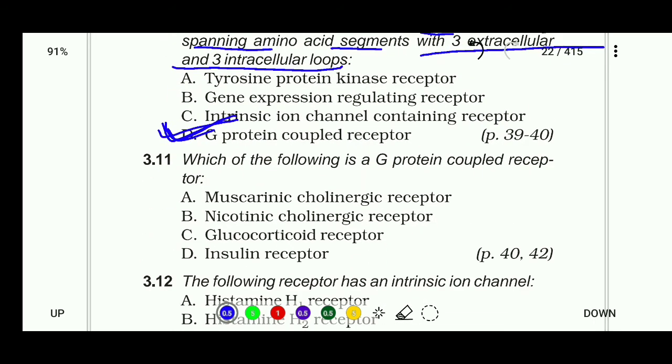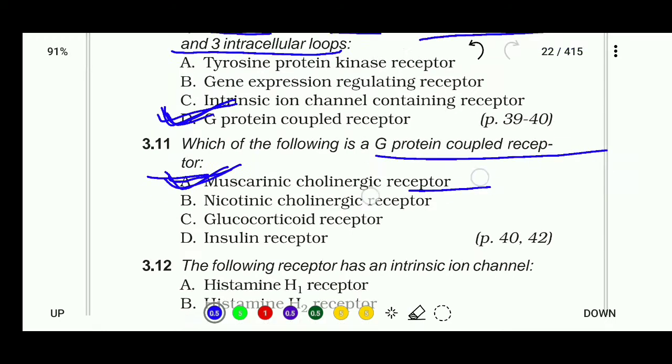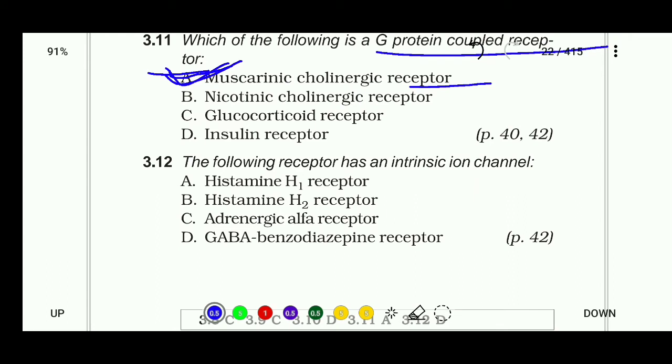Next question, which of the following is a G protein coupled receptor? Muscarinic cholinergic receptor, nicotinic cholinergic receptor, glucocorticoid receptor, or insulin receptor? Right answer is muscarinic cholinergic receptor is a G protein coupled receptor. Next, the following receptor has an intrinsic ion channel: histamine H1 receptor, histamine H2 receptor, adrenergic alpha receptor, and GABA benzodiazepine receptor. So the right answer of this question is D, GABA benzodiazepine receptor.